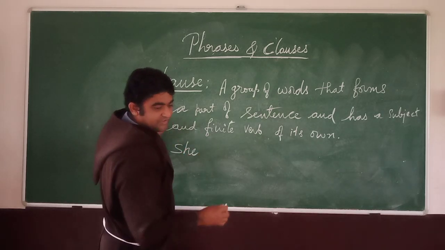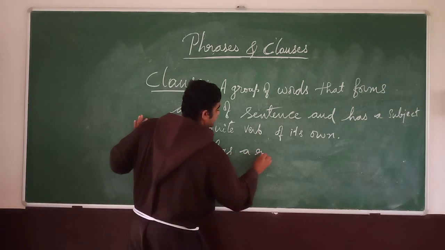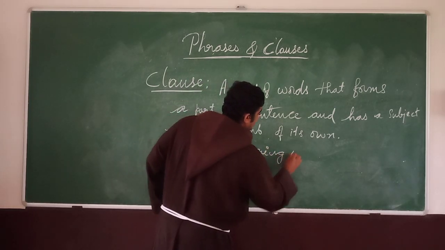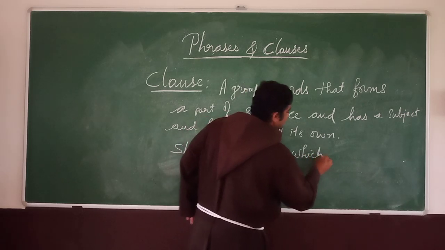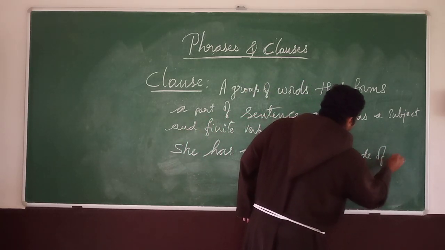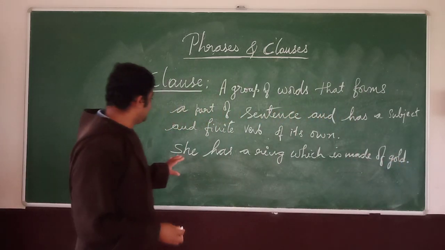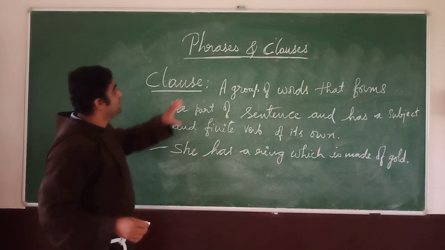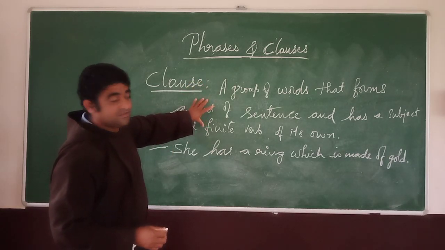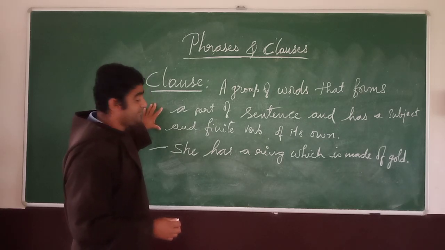She has a ring, which is made of gold. Again, remember, this is the example we have. Now we shall analyze this definition. You have to learn the definition by heart.